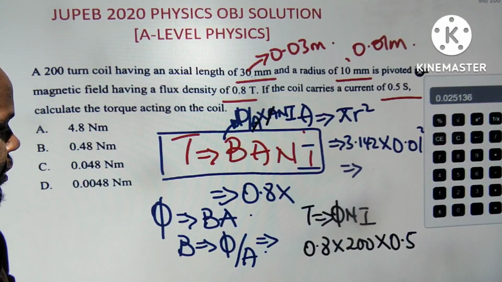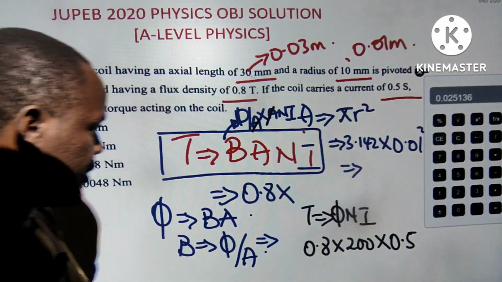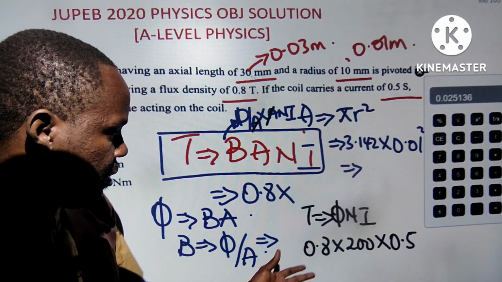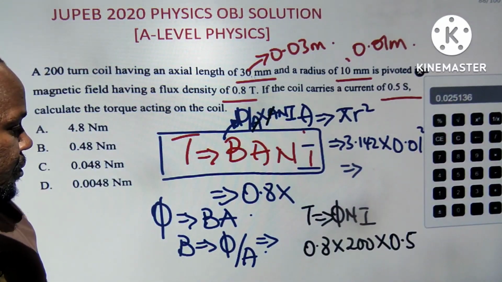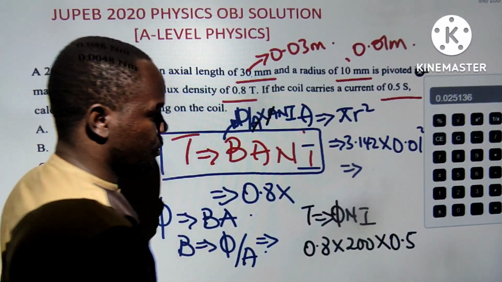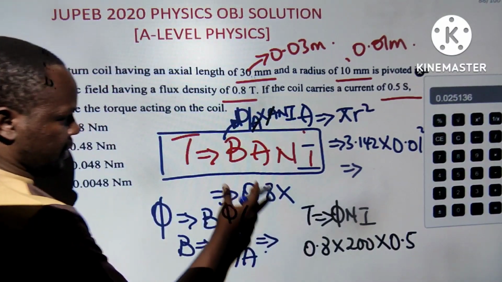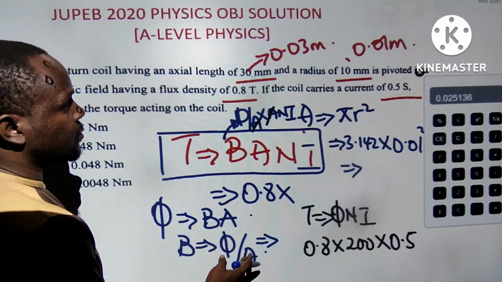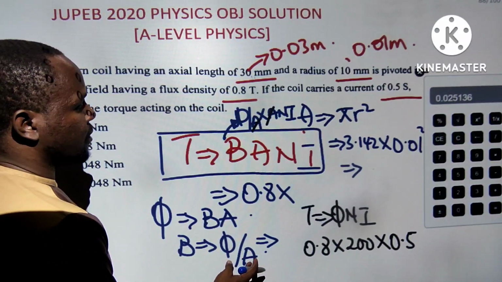So I don't think there's a correct answer, because this should be the right answer. I've done it the usual way. It is 0.8, right? Times 200, the number of turns, times 0.5. So if I am not mistaken, I think that is correct. That should be the correct answer.